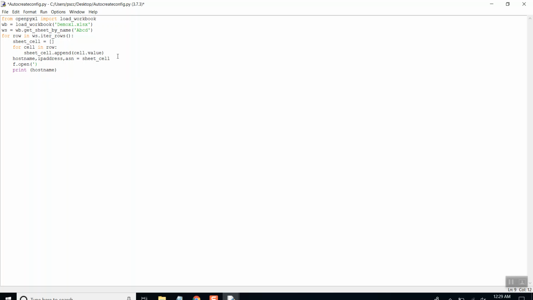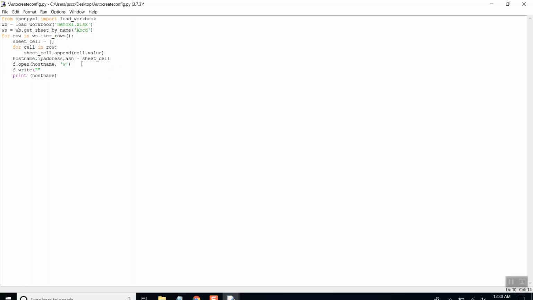No, let's not save it like this. We just provided the name of the device, so we need to name it hostname, and we will be writing the data as a new file. So let's use it like this, and f.write data.